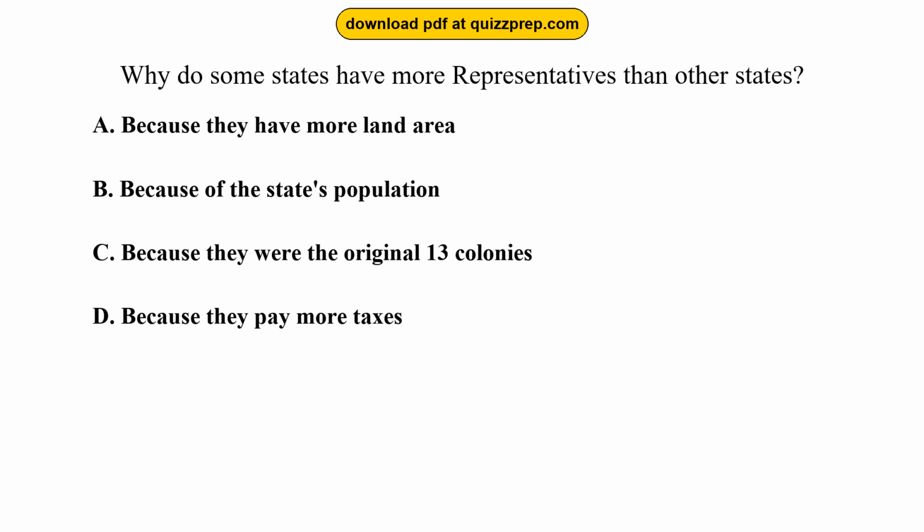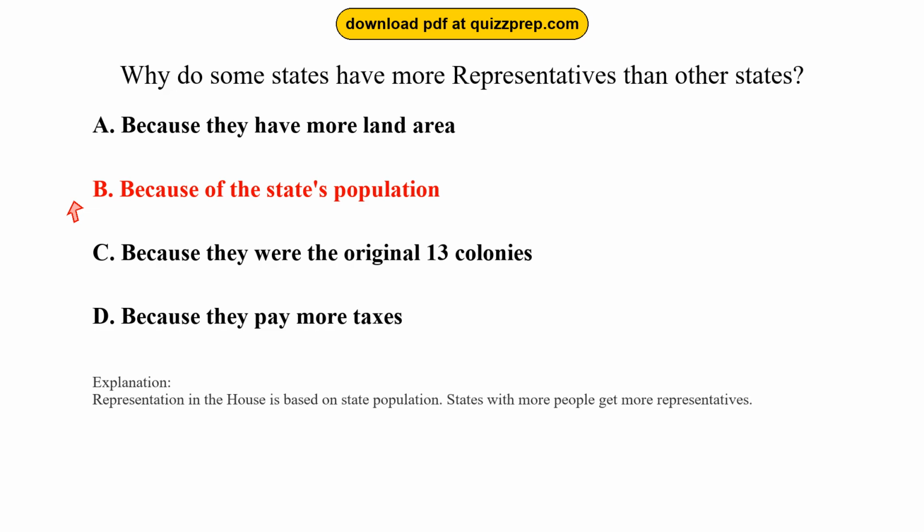Question 95. Why do some states have more representatives than other states? Option A, because they have more land area. Option B, because of the state's population. Option C, because they were the original 13 colonies. Option D, because they pay more taxes. The correct answer is option B, because of the state's population. Representation in the House is based on state population. States with more people get more representatives.